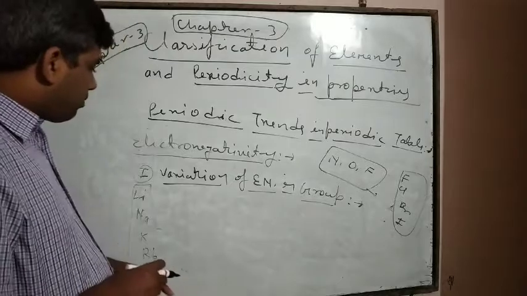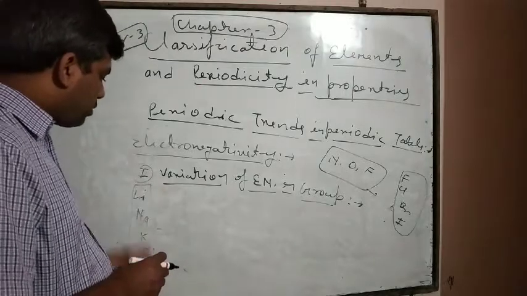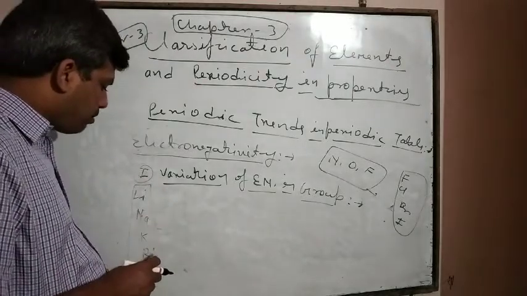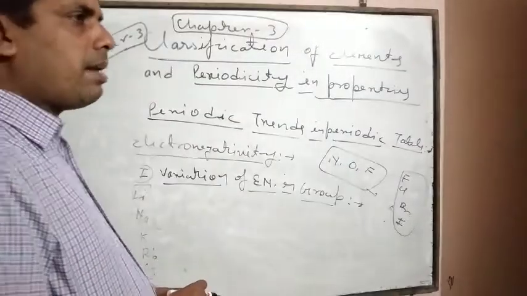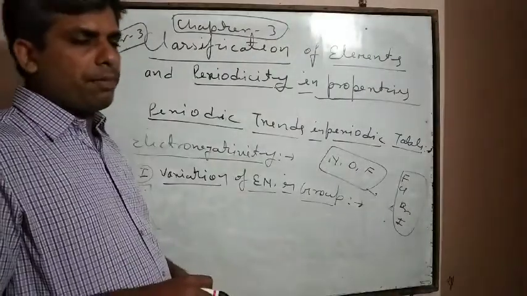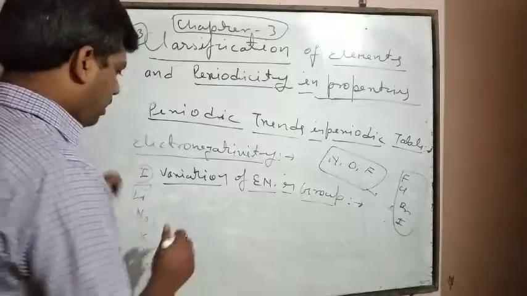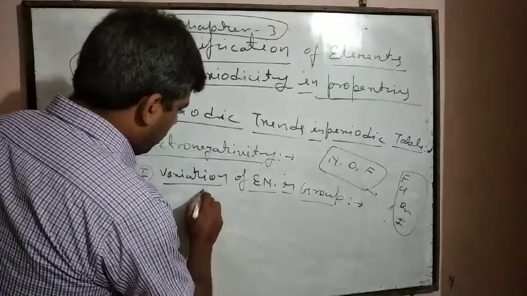For example, take first group elements: lithium, sodium, potassium, rubidium, cesium, francium; and second group elements: beryllium, magnesium, calcium, strontium, barium, radium.